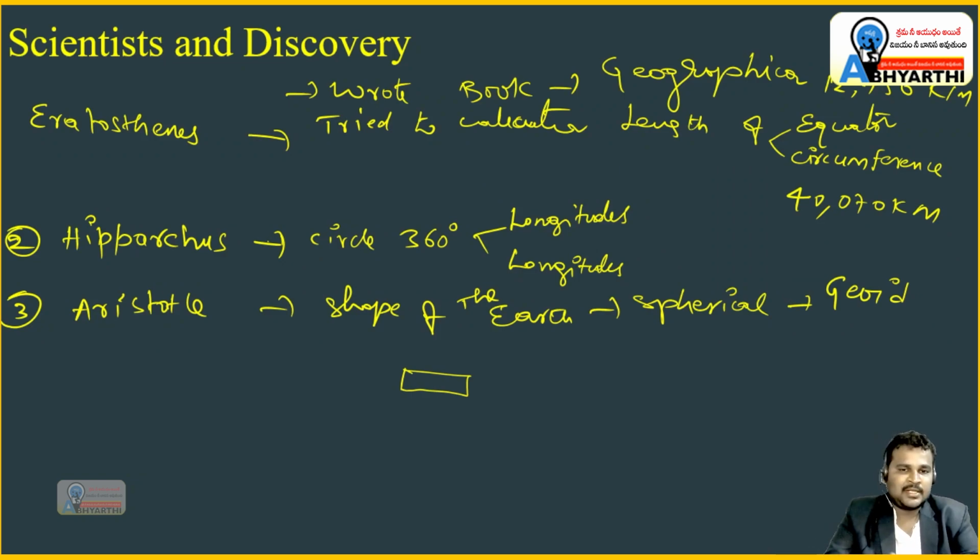So if you get a question like that, the answer is geoid or else spherical. Geoid is the shape of the earth.